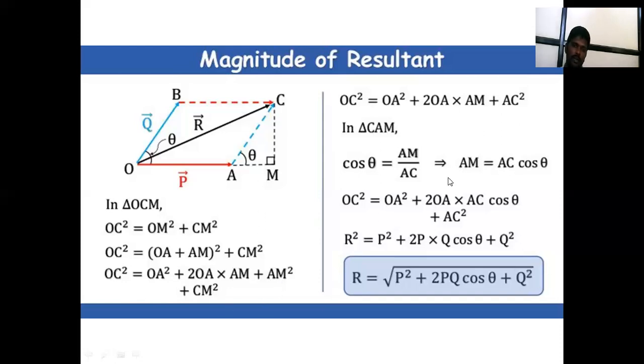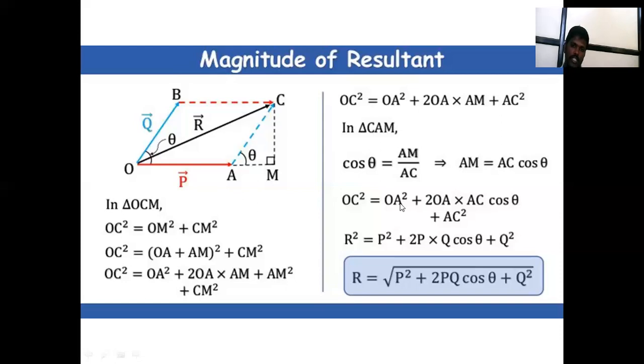After solving this equation, in the right-angled triangle CAM, cos theta is adjacent side divided by hypotenuse, where the adjacent side is AM and the hypotenuse is AC.